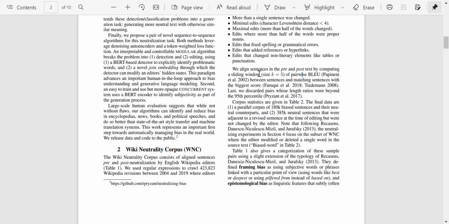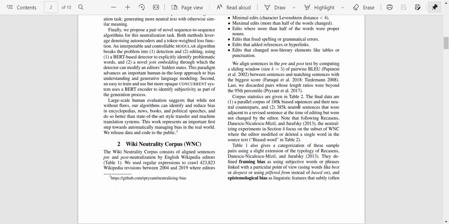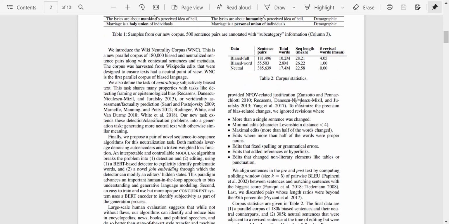If you're not familiar, BLEU is a standard metric used to measure the efficiency of natural language tasks. So they align the sentences in pre and post text, use a sliding window between sentences and the matching sentences, find those with the biggest scores, and then discard all of those which were outside the 95th percentile.